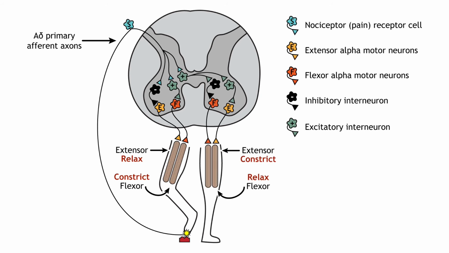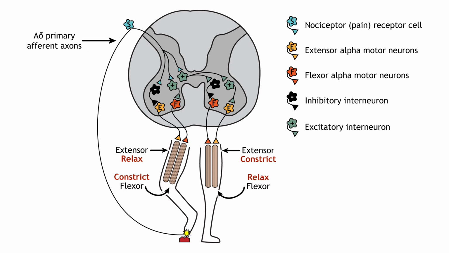Running in parallel to the withdrawal reflex is the crossed extensor reflex. If you step on something sharp and lift that leg, your other leg needs to be able to support your weight shift, or you would fall. This is accomplished by interneurons that cross the midline of the spinal cord and communicate with motor neurons on the contralateral side of the body. The painful sensory information that initiated the withdrawal reflex also initiates the crossed extensor reflex.